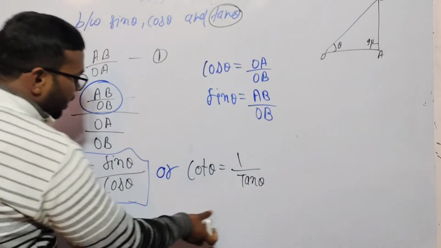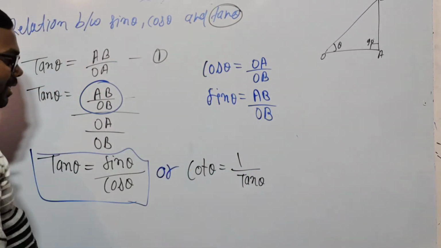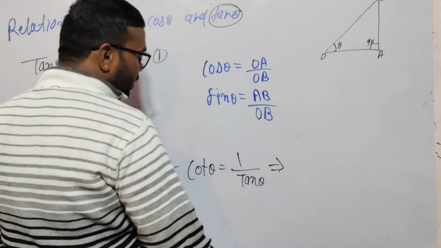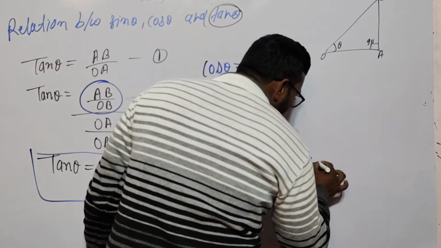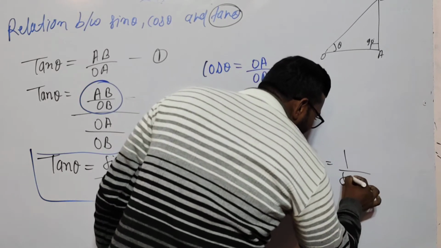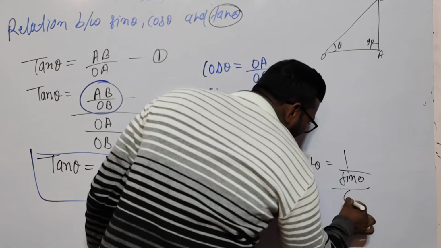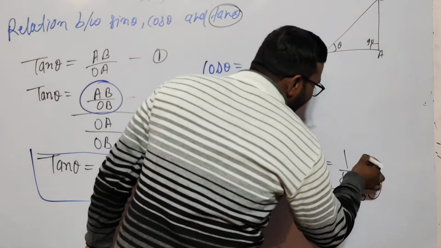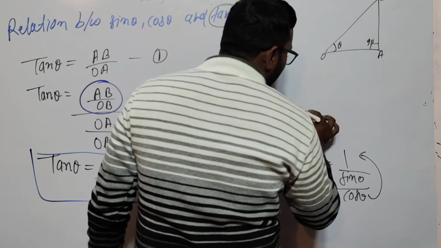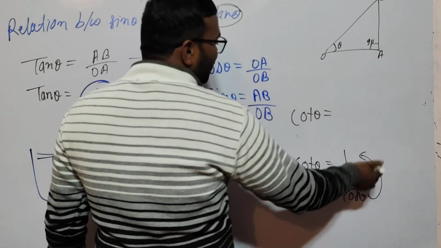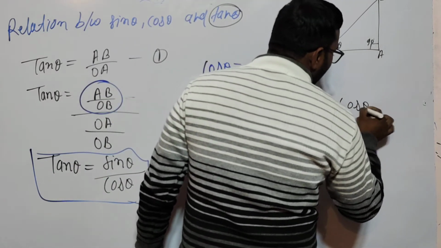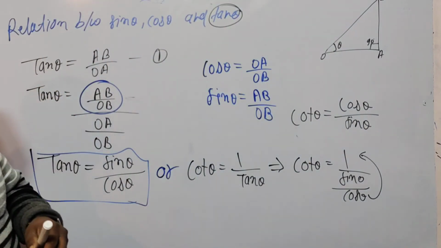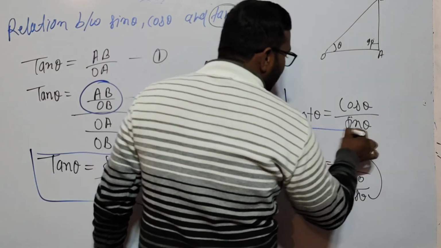So if we put here the value of tan theta, we get the relation between sin theta and cos theta with cot theta. So the cot theta is equal to 1 upon sin theta upon cos theta. This is a very important formula. So we got cot theta is equal to cos theta upon sin theta. This is also a very important thing, so please note it down.